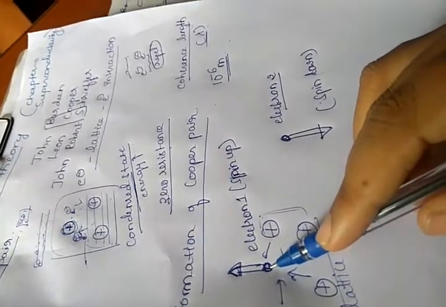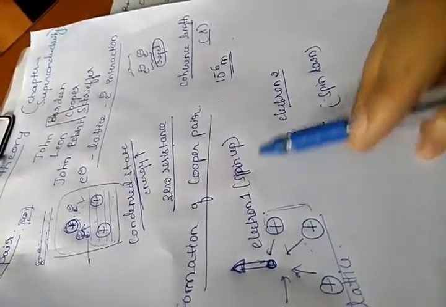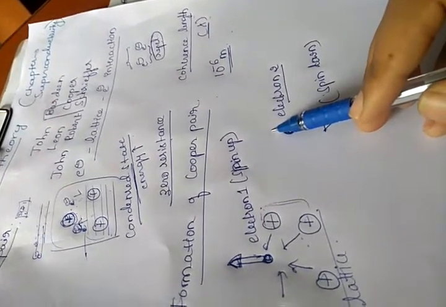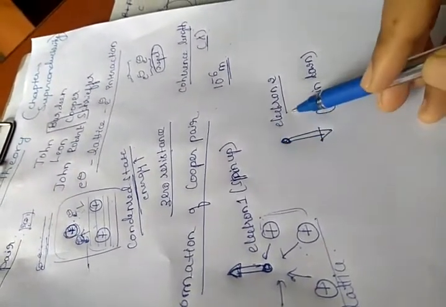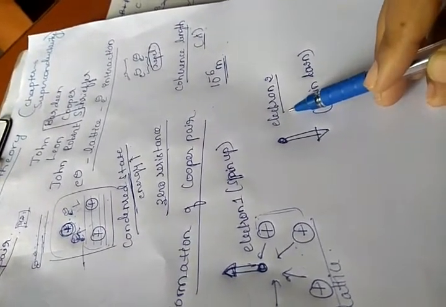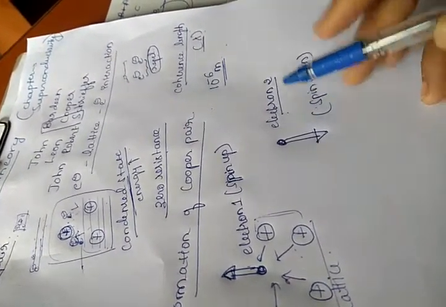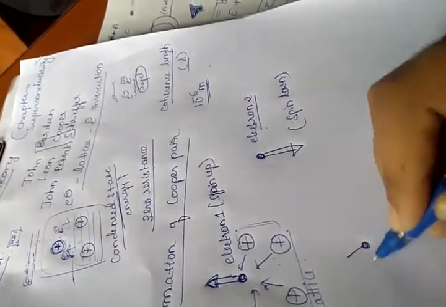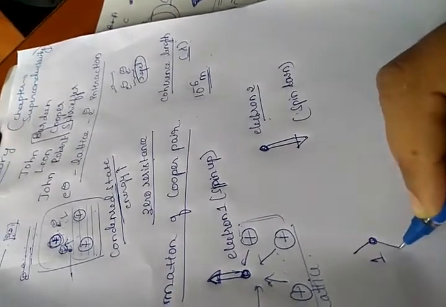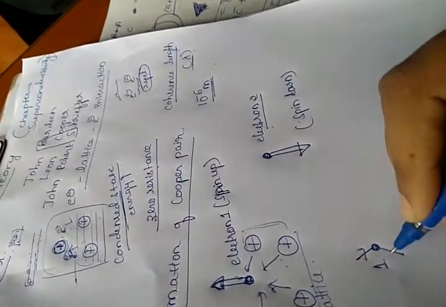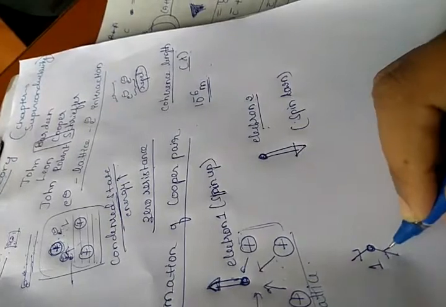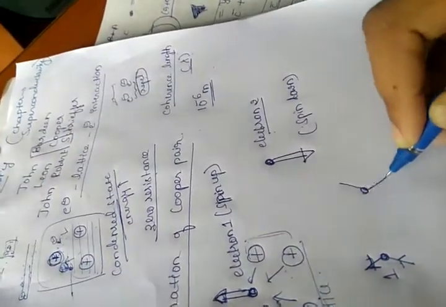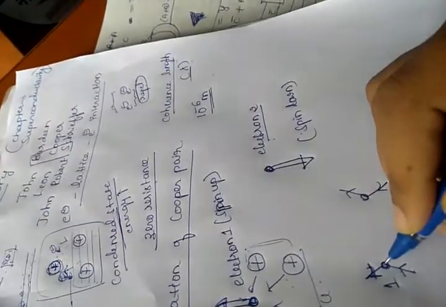This attractive interaction between electron 1 and electron 2 is what we call a Cooper pair. Hence, each electron is surrounded by a phonon cloud in the superconducting state. For example, this is electron 1 moving in this direction, and there is electron 2 moving like this.